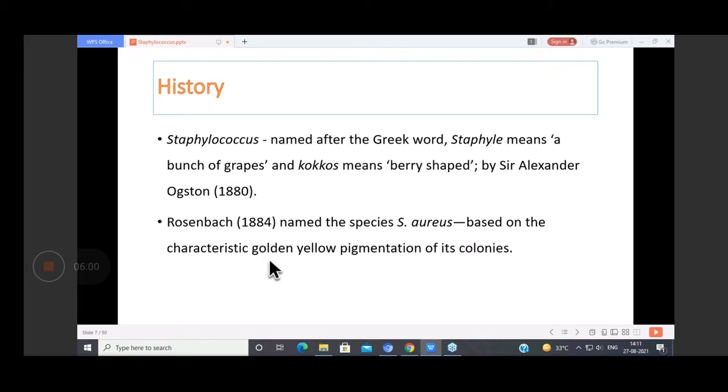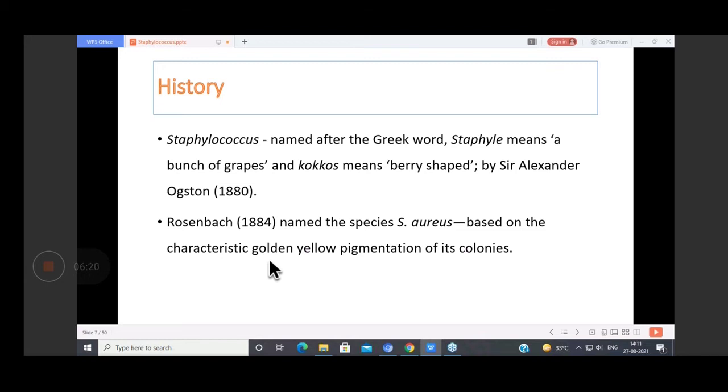So what are the infections caused by Staphylococcus aureus? First of all, it is a gram-positive organism. It is catalase positive. You know that gram-positive cocci can be differentiated on the basis of the catalase test into catalase positive and catalase negative.